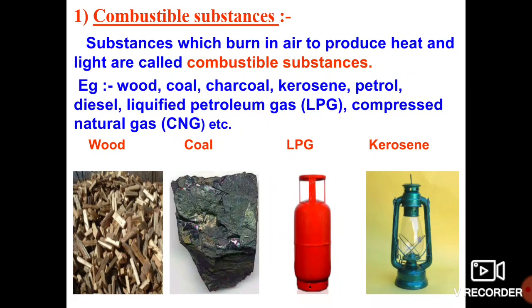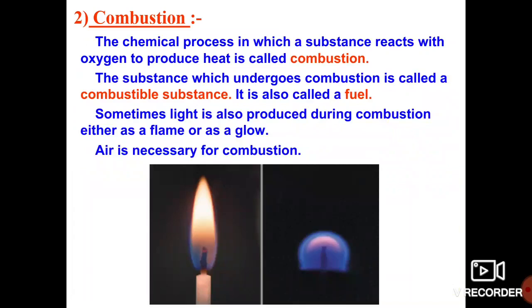Understand, no? What do you mean by combustible substances? The substances which we burn in the air and which produce heat and light. This we call combustible substances. Then what do you mean by combustion? See, dear children, combustion is nothing but a chemical process in which a substance reacts with the air or with oxygen and produces heat. We call it combustion.